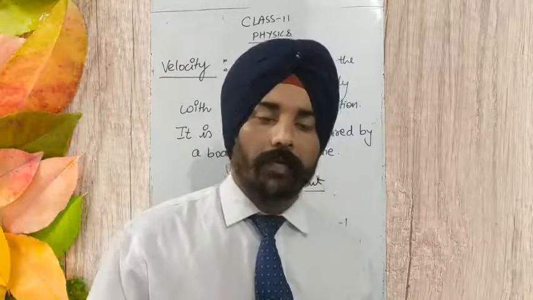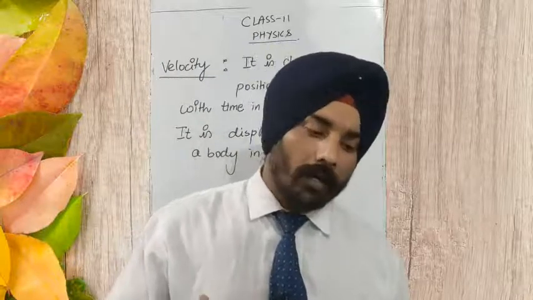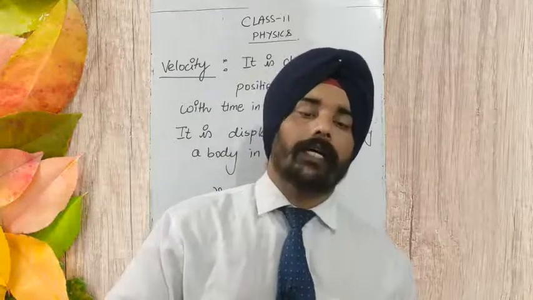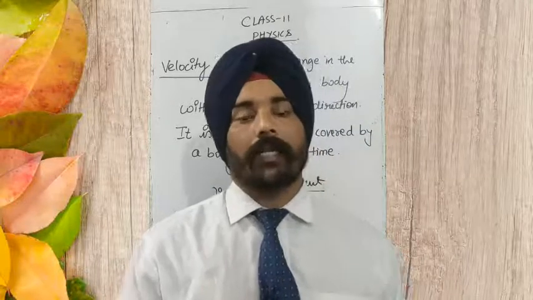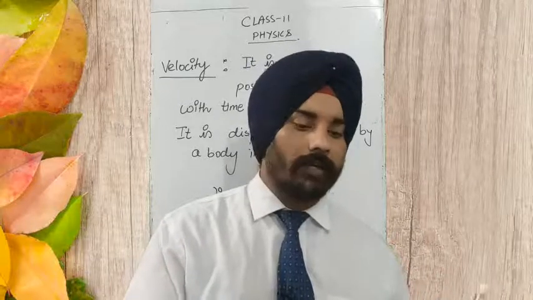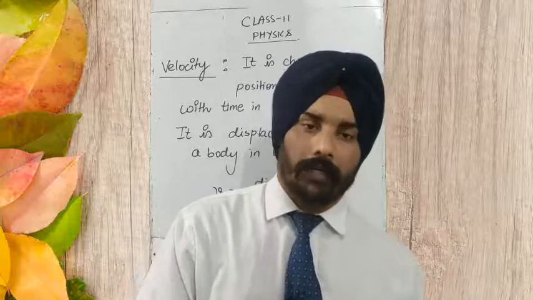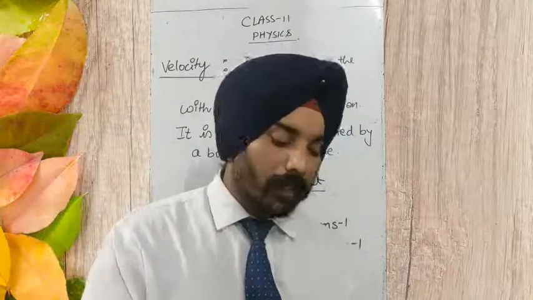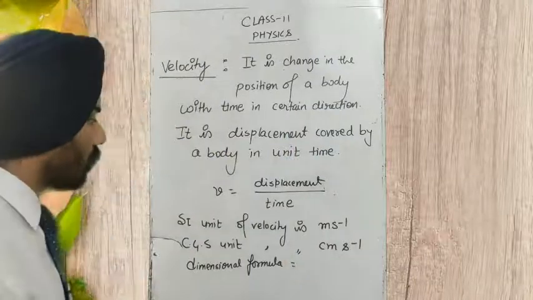Whenever students are solving numericals or any question in physics, they always forget to write the units, and there is deduction of marks when we do not write the unit for a calculated physical quantity. Half marks will be deducted. So it becomes very important to know the dimensional formula, SI unit and CGS unit of the physical quantity. Keep this in mind.